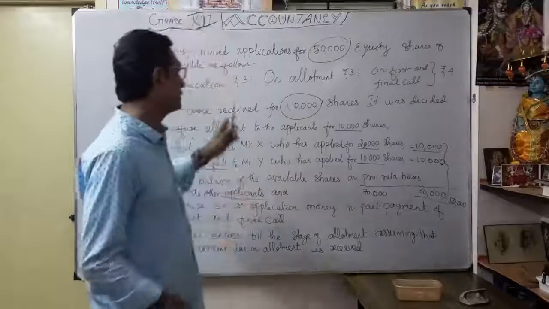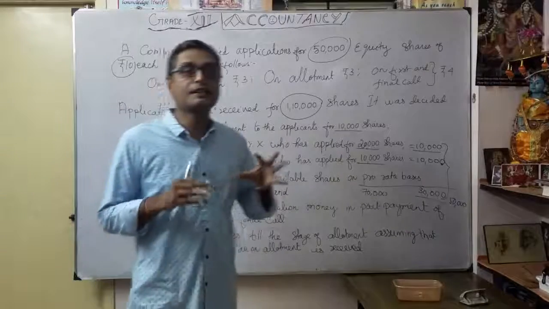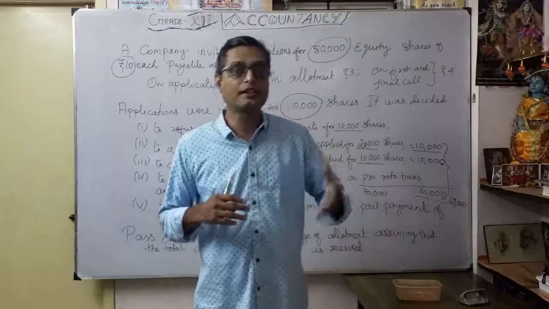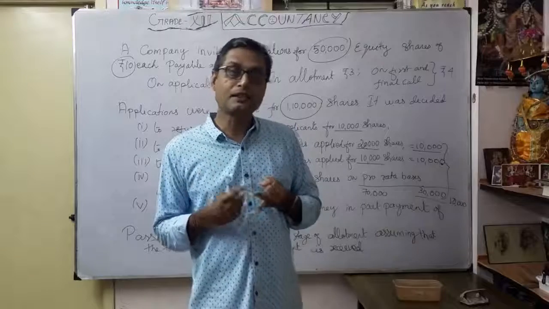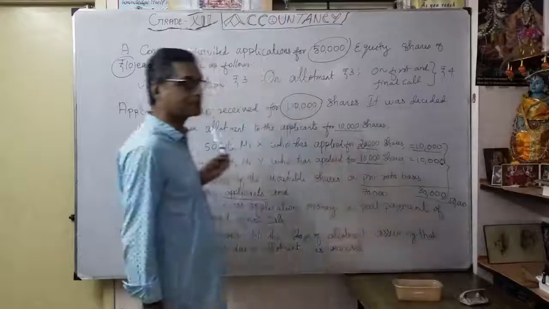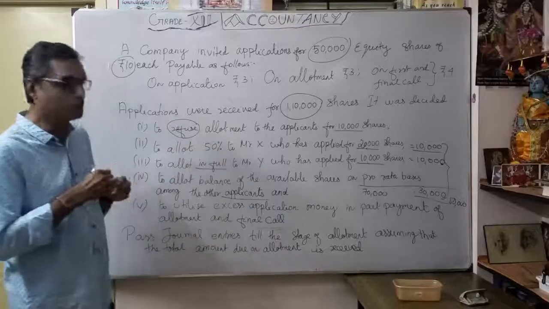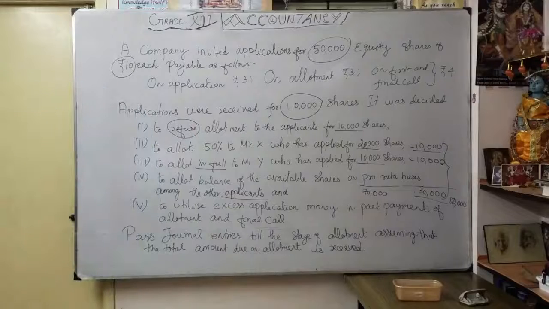In this problem, whenever category wise, we have to prepare the statement showing the excess application money, how we are going to utilize it, how much to transfer to share capital account, then any share allotment, then any calls in advance, then any balance refunded. Here, first category itself, they refuse. So 10,000. Now we will see how we are going to prepare the statement showing the details. This will be helpful for us to prepare our journal entries also.